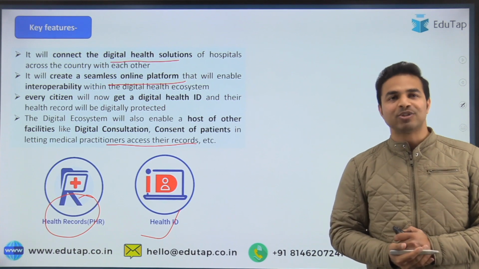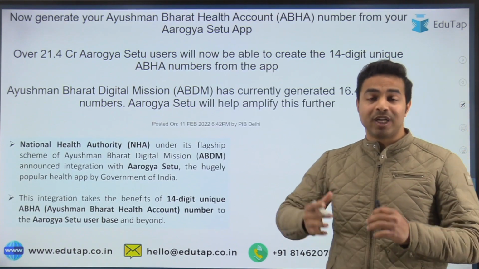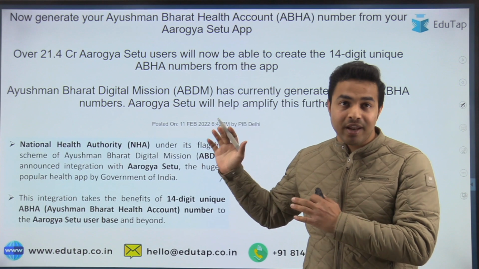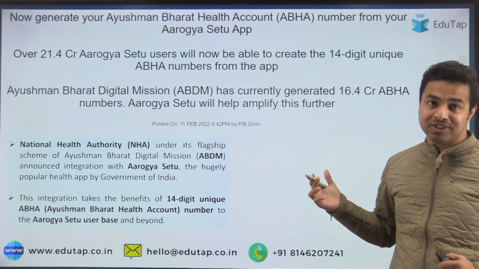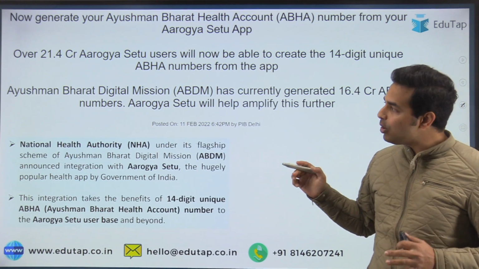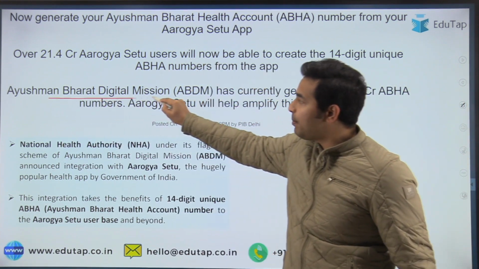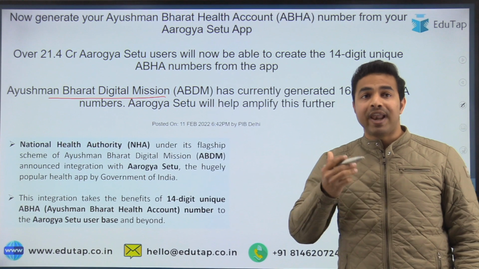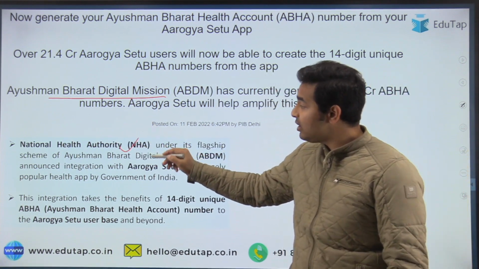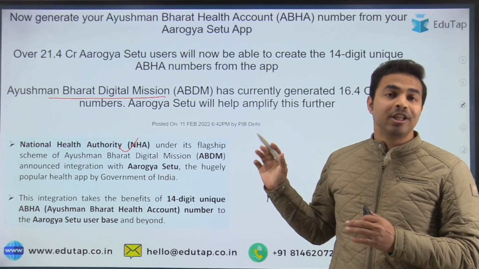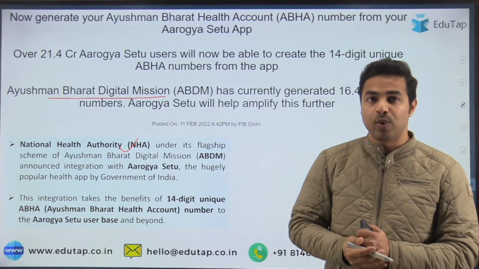And now let's move on to the ABHA numbers, that is, why exactly the Ayushman Bharat Digital Mission was in the news, as well as what exactly these ABHA numbers stand for. So basically I want to tell you that this Ayushman Bharat Digital Mission is a flagship scheme of the National Health Authority, under the Ministry of Health and Family Welfare.